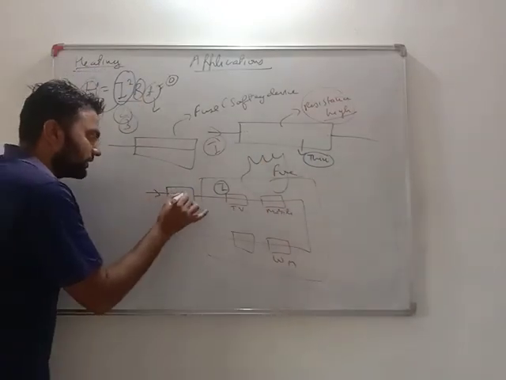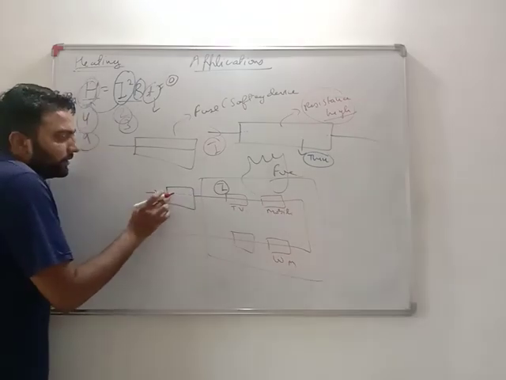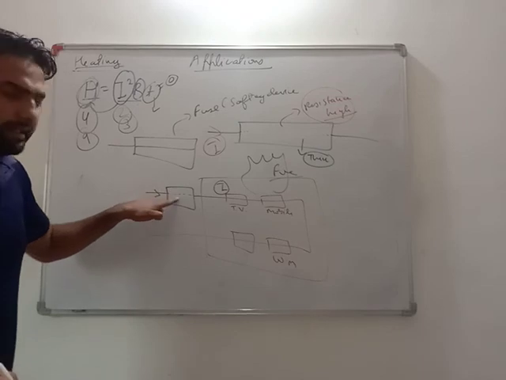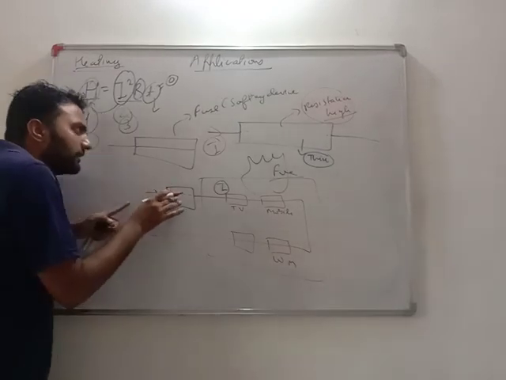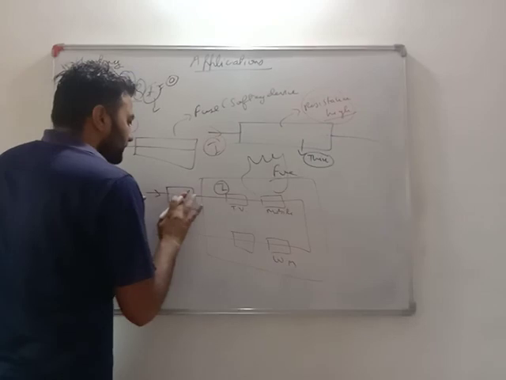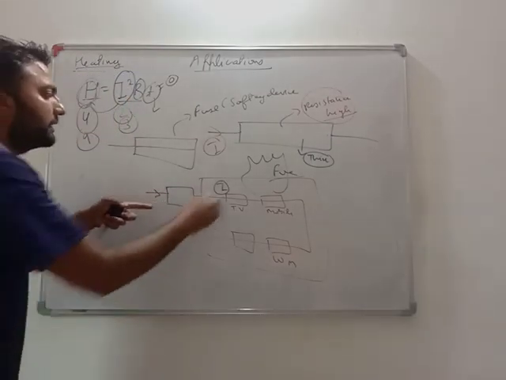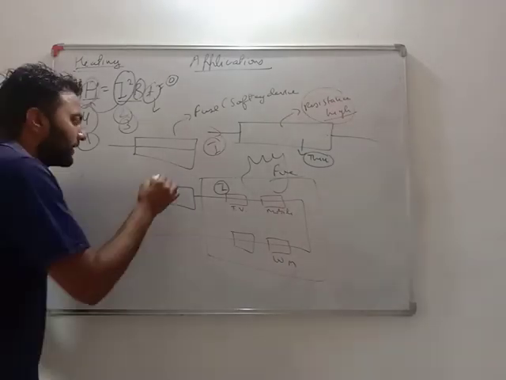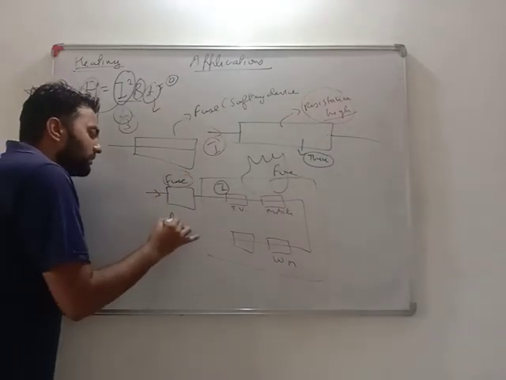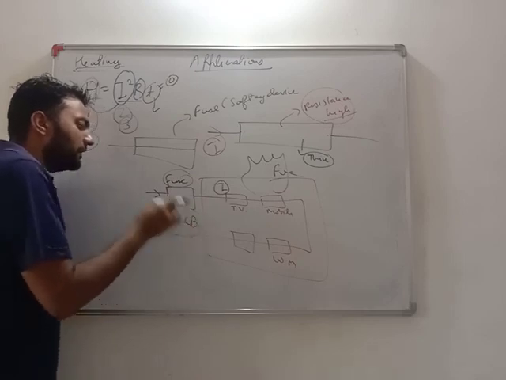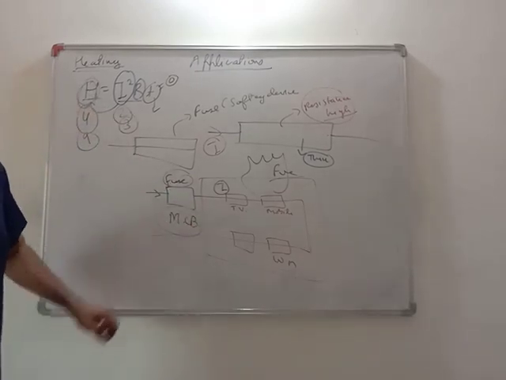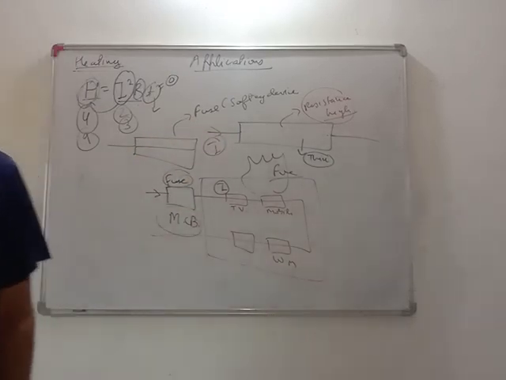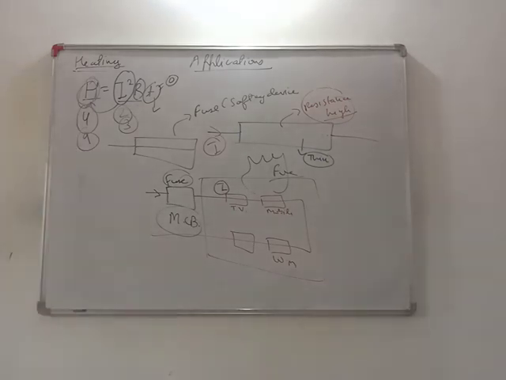So see what happens. With normal current, the fuse can accept this much heat. But if the current increases a bit, it melts, the circuit is broken, the current doesn't enter our house, and our house is safe. Nowadays we are using an MCB instead of a fuse. MCB is a miniature circuit breaker. It works on the magnetic effect, but as of now we will only see the fuse. So these are all the uses of heat by current.